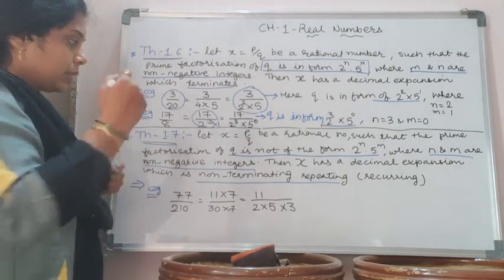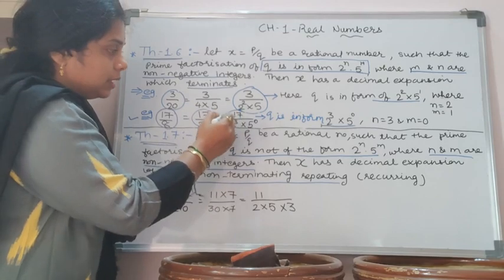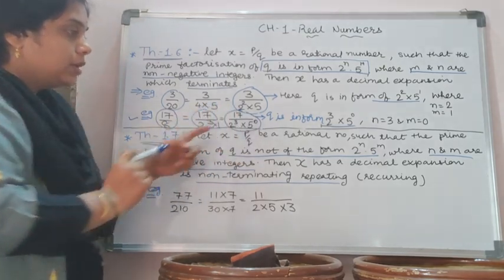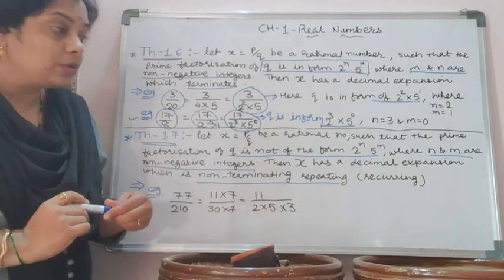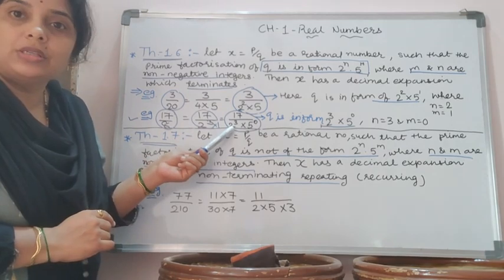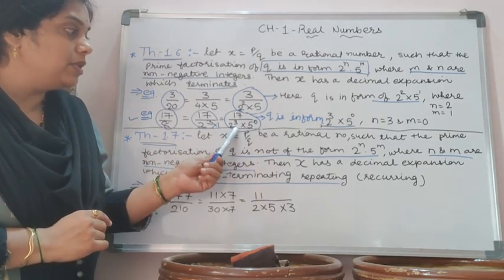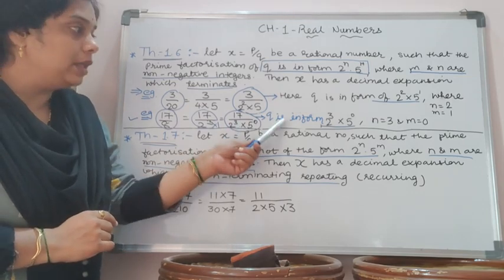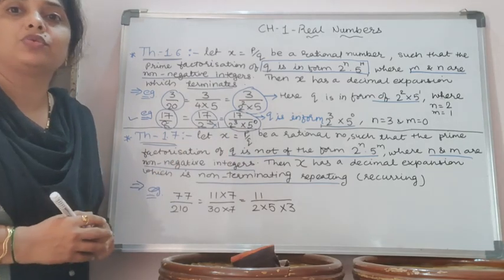So now, if you see, 17 by 8 is now 17 by 2 raised to 3 into 5 raised to 0. So here P is equal to 17 and Q is 2 raised to 3 into 5 raised to 0. It means Q is again in the form of 2 raised to n into 5 raised to m.